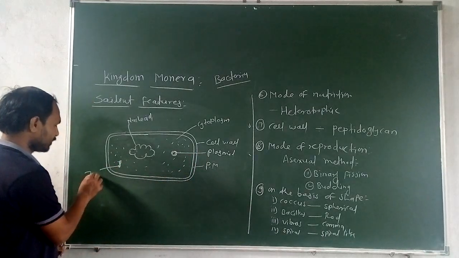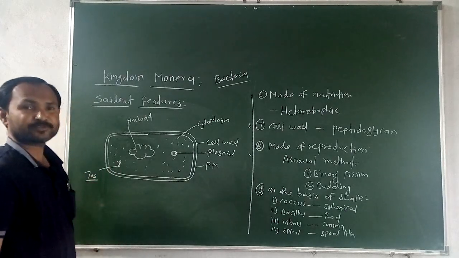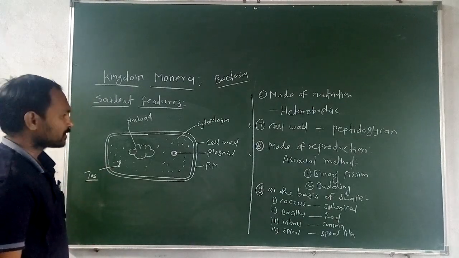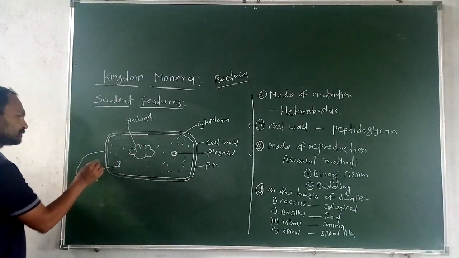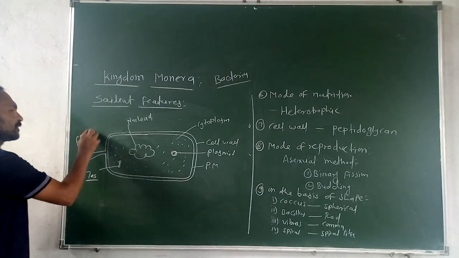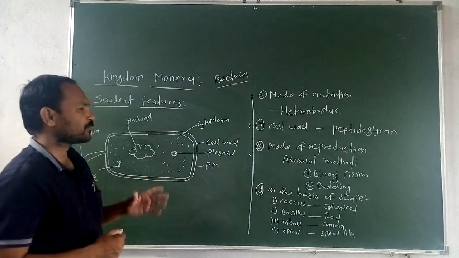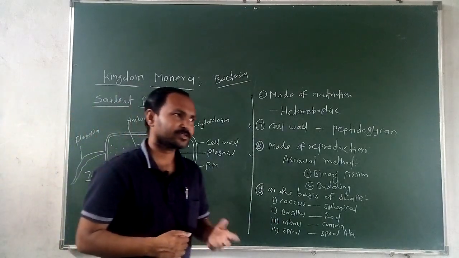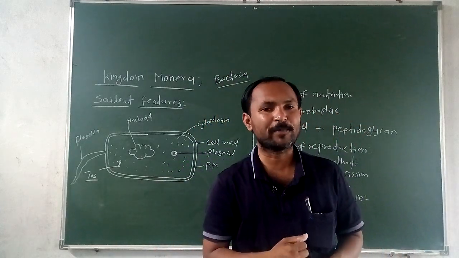Those ribosomes are 70S type ribosomes. This is also one of the characteristics of this organism. The function of ribosome is protein synthesis. They are also called the protein factories of the cell. This is a very simple structure. Some bacteria have flagella structure. This is a very simple structure of the bacteria. This is about all the characteristics of kingdom Monera. Okay. In the next part we will see about archaebacteria and eubacteria. Thank you.